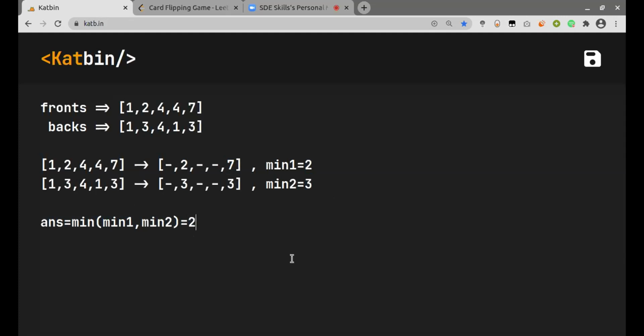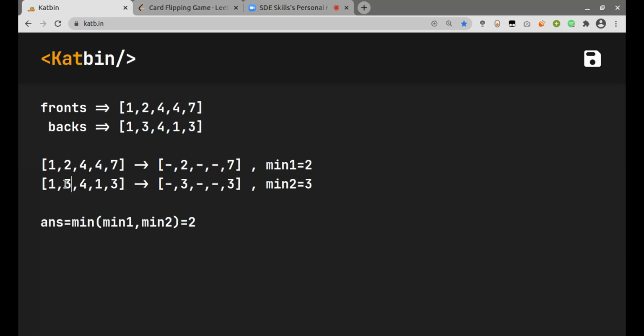Okay, that is correct. But should we also consider 3? 3 should not be a candidate, no, because it has two numbers when you actually transform your arrays. Yeah, but this is not present on the front, right? Any of the cards does not have three as a value on both the front and the back side.